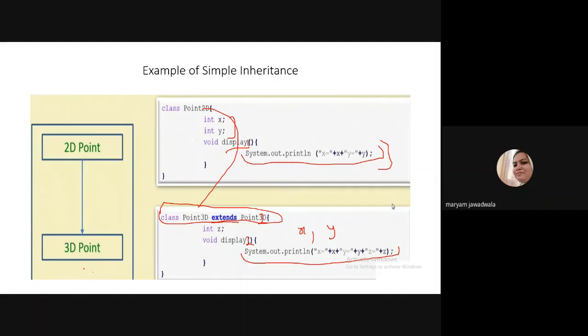And how can you use these classes? I declare one class, point 2D, and then I declare one more class, point 3D. And if I want to display the value, I want to use the display method, then how can I use it? Can anybody reply? First, we have to make an object, then we can call. Yes, can you please repeat? First, we have to make an object of that class, and then we can call that function. Yes, how can you create an object? The name of the class and the variable name, and then equal to, then the new keyword.